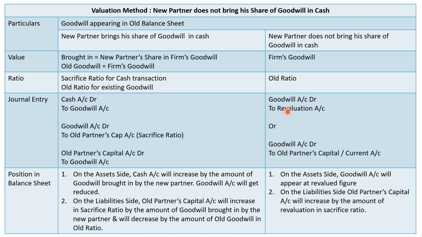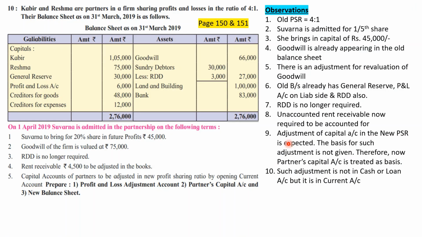Both of them simultaneously are not acceptable, because goodwill is appearing in the old balance sheet and new partner does not bring his share of goodwill in cash, but there is some value of goodwill given by the problem, and the value given by the problem now in adjustment is 75,000, but value in the balance sheet is 66,000. That means these two are not tallying. Then to the extent of difference, any one of these two entries can be passed. Okay, I hope everybody has understood it now.